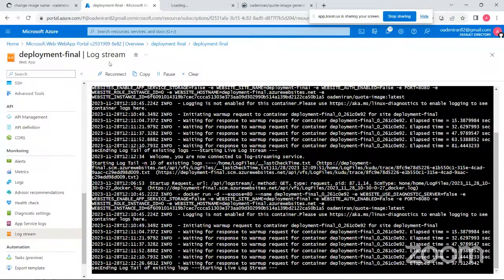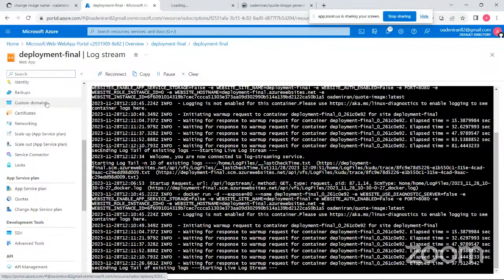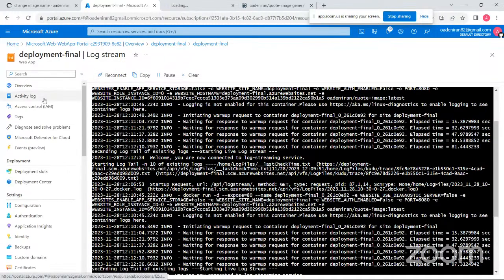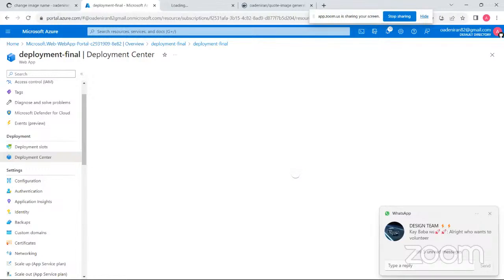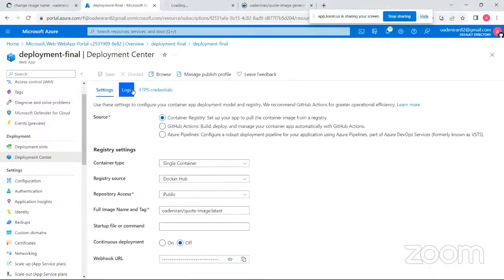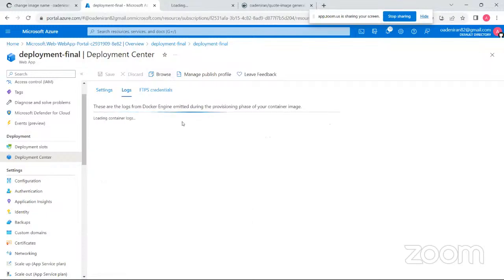So it is still waiting for this container to come up. So we have no choice other than to wait. If we were using a larger container, let's say a container that had like 1.5 gig free space or something like that, probably it would have come up faster. But because this is just for demonstration purposes, we just have to make do with this. Okay.